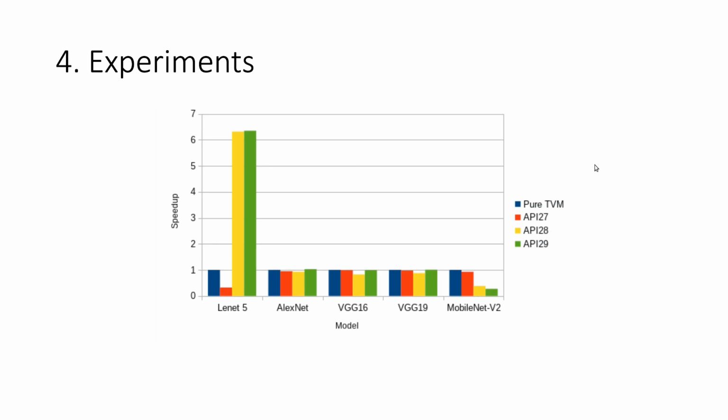Okay, so here we have the experiment results of our framework, and this is a speedup graph with respect to different models. Here we have the NNAPI 5, AlexNet, VGG16 and 19, and MobileNet V2.